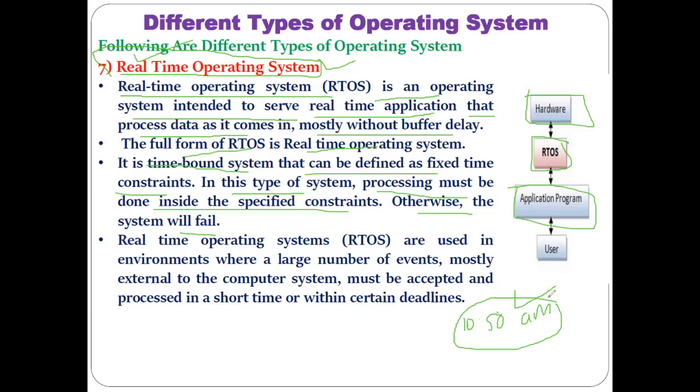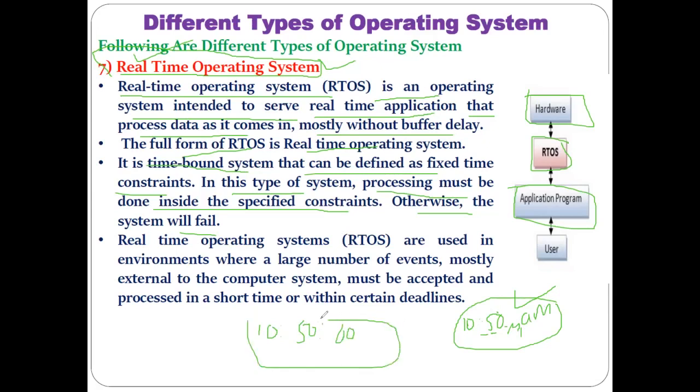Only at the time 10:50 a.m., not more than any single second, not before any single second of this 10:50 minutes, for example. Okay, 10:50 minutes 00 second.